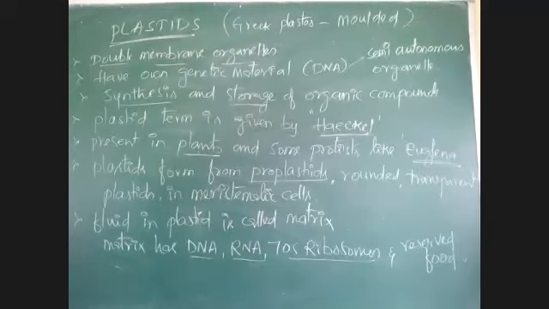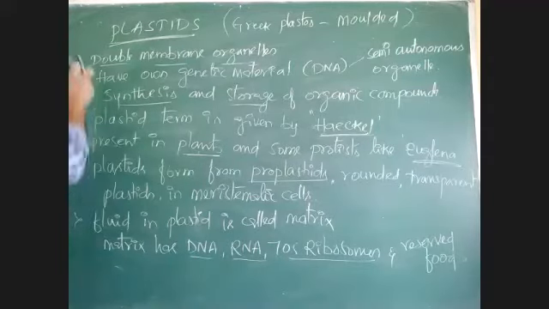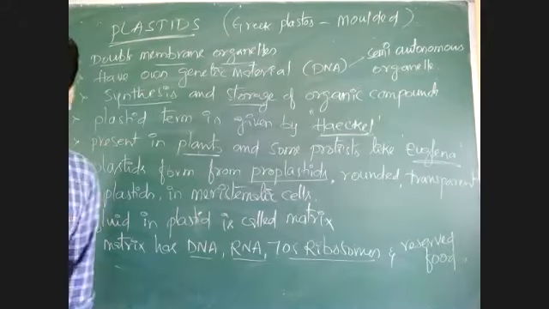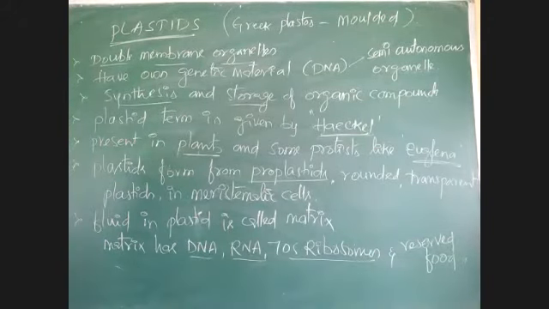And this is based on the pigments. Pigment means based on color. Based on the pigments present in the plastid, plastids are divided into 3 types.